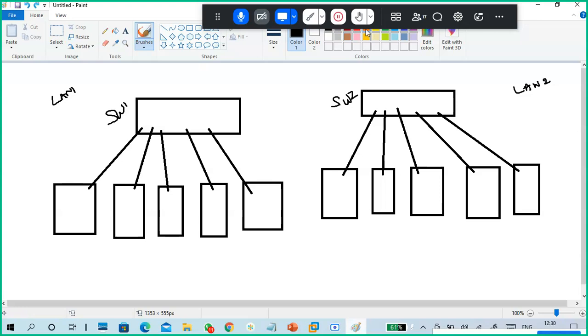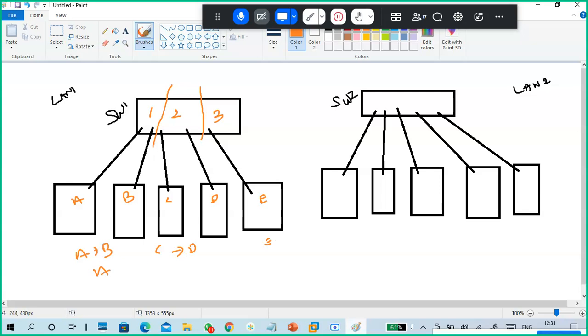Same concept again. This is a LAN. This is another LAN. This is LAN 1, LAN 2, LAN 3. Virtually, I divide this switch into three LANs. Now, for example, this is A, B, C, D, E. A can communicate with B, C can communicate with D, and E is a single PC.